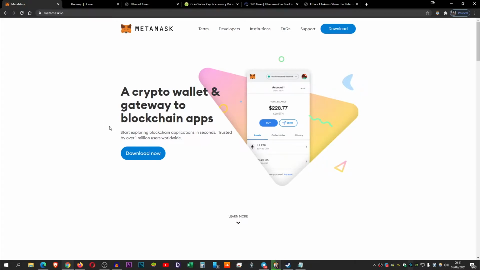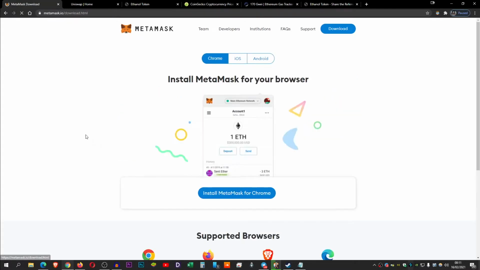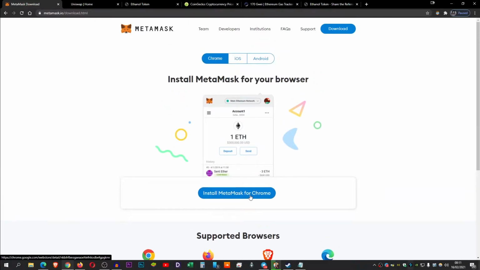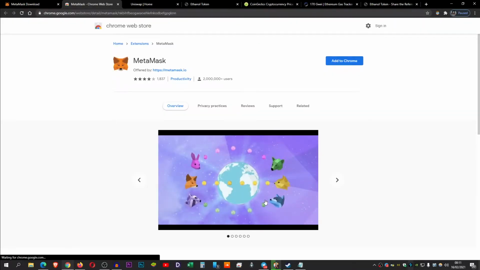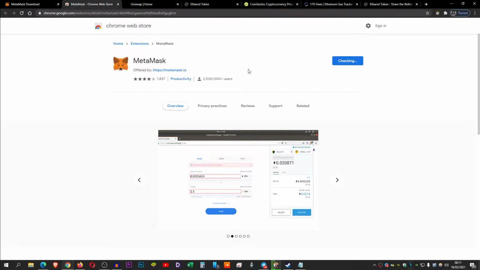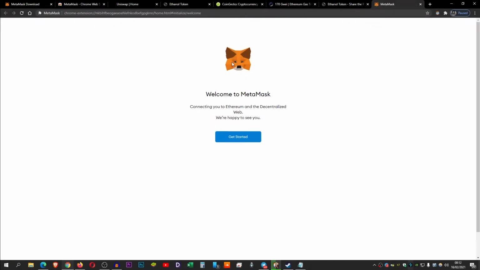I will have this link down below. This will be your wallet to access the blockchain, guys. So you just want to click on download now. This will be available for multiple browsers, guys. As you can see, they support a lot of browsers. So we're gonna install this for Chrome. Okay guys, add to Chrome. Add extension. There you go, extension added. It's a very nice UI. Click on get started, guys.